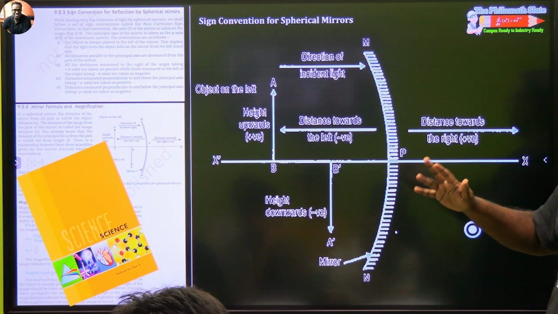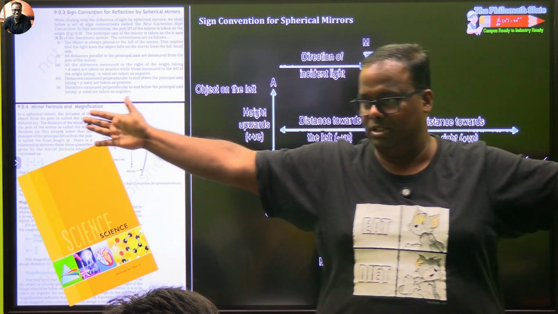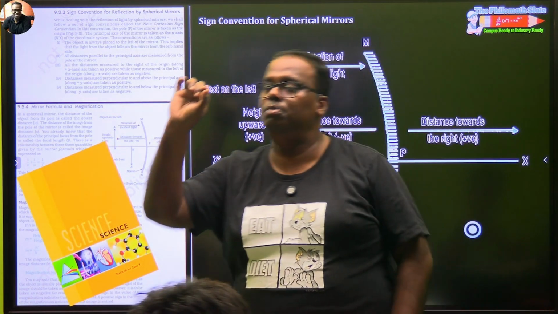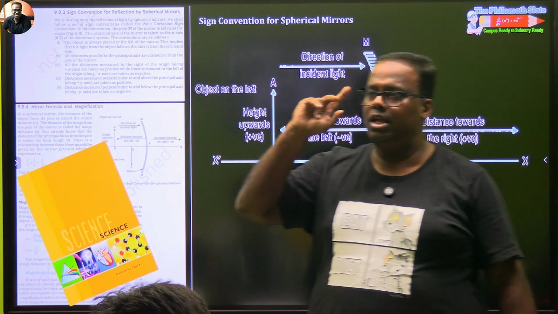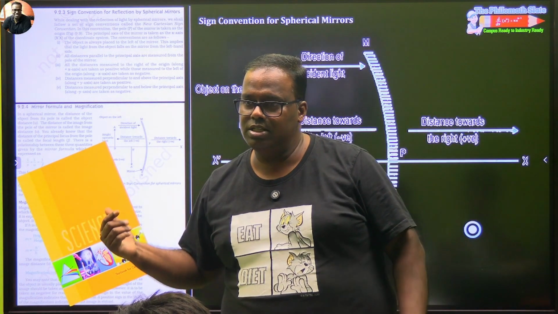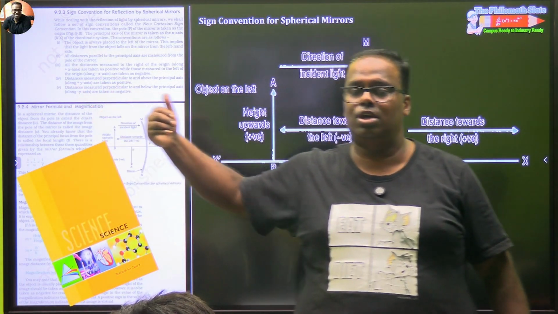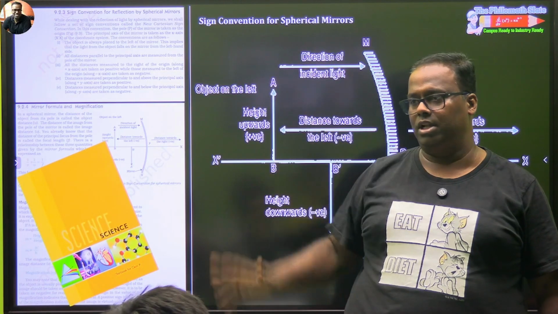Sign convention. First of all, think of yourself like the Cartesian coordinate system, right? And place your mirror in such a way that the pole of your mirror is always on the origin. Then, should the incident rays come from this side or that side? Incident rays always come from left hand side to right hand side. Based on that, you orient your mirror.